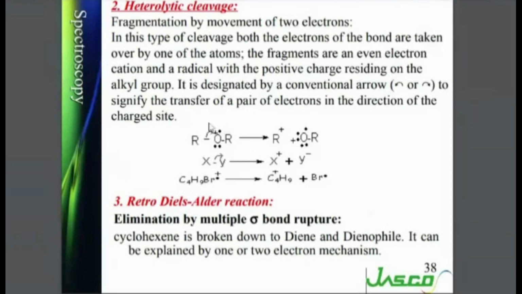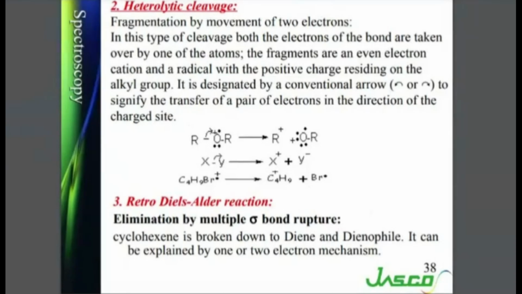So the ether, when it was ionized, produced oxygen carrying a positive charge. Both the electrons between oxygen and the alkyl group shifted onto oxygen, giving you R positive and this OR radical. The simplistic expression is for an XY molecule, as shown over here. You can also see the example over here. I will give you some time to observe. You may ask your doubts if you don't understand anything.